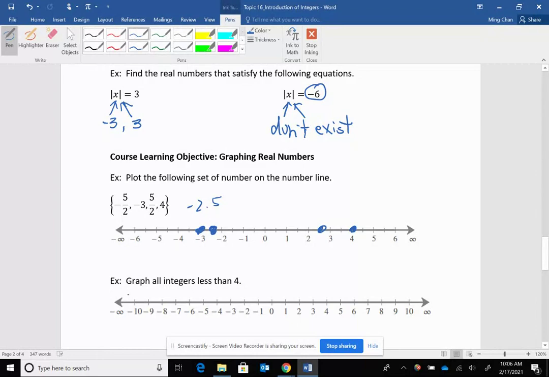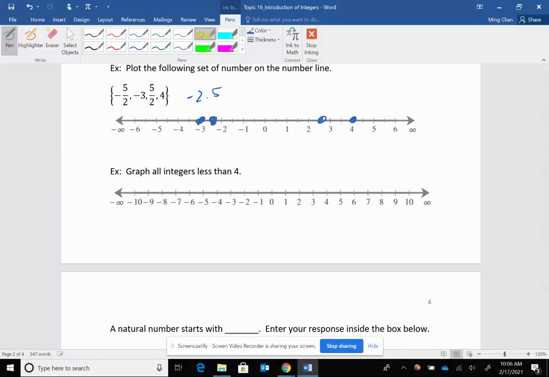It says graph. It's more like a word plot. Maybe plot is a better word. Plot all integers less than 4. All the integers. That's the key word, integer. Remember, integers are positive and negative whole numbers. So I only want to plot integers, nothing in between. Less than 4. Less than 4 does not include 4. Remember, just integers, not decimals.